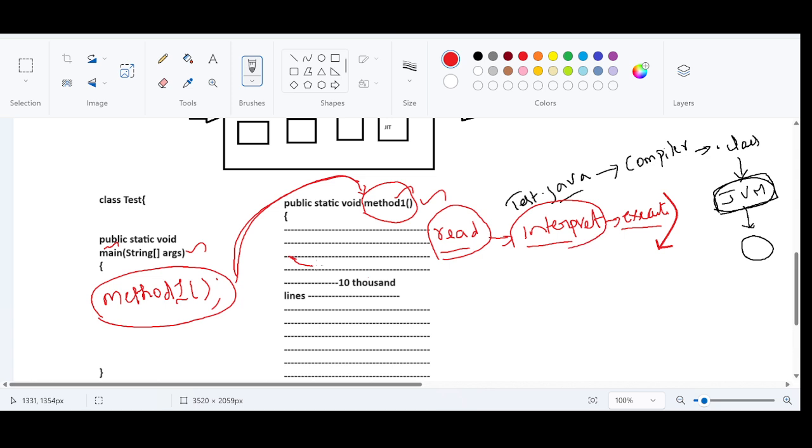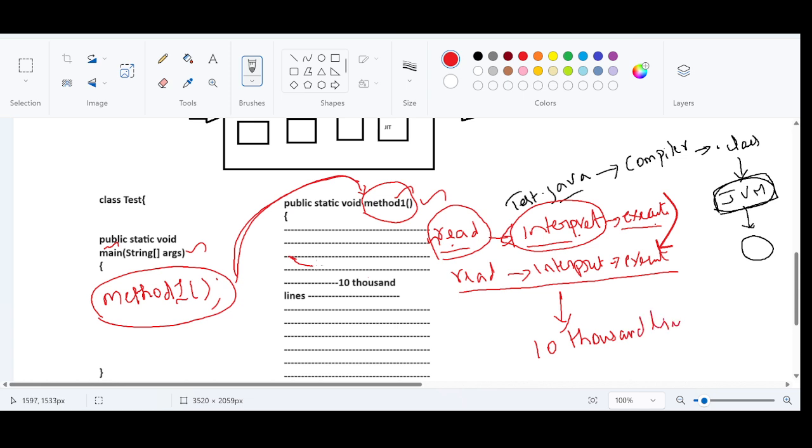Interpret, in this scenario, means converting the line into the machine code. Read, interpret, execute. The first line: read, interpret, execute. Again, the second instruction, do the same, repeat the same thing. Read, interpret, execute. Right? Like this, the operation needs to be performed for all the 10,000 instructions, isn't it?